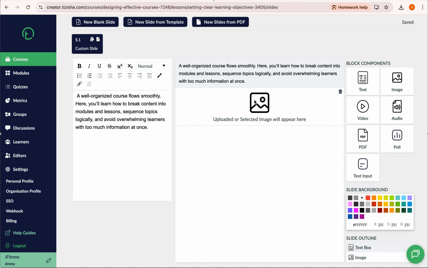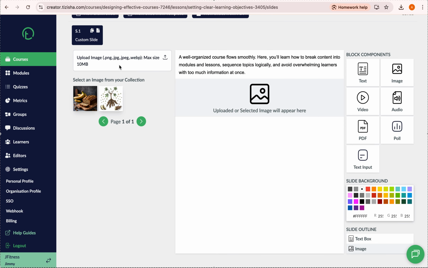Then for you to upload your image, you'll have to click on the block component first. So you'll click on this. And you'll notice there are some images that I already have here. What the platform does, once you've used any media files, could be videos, could be images, once you've used them once, the platform automatically saves them for you in case you ever need to use them while creating future courses or other courses. So you don't have to keep re-uploading the same material over and over again. So let's say I need to reuse this image in a different course, I don't have to re-upload, it's already here for me. That goes the same with videos and these images.